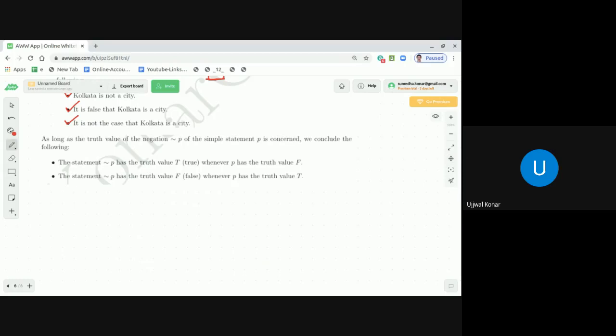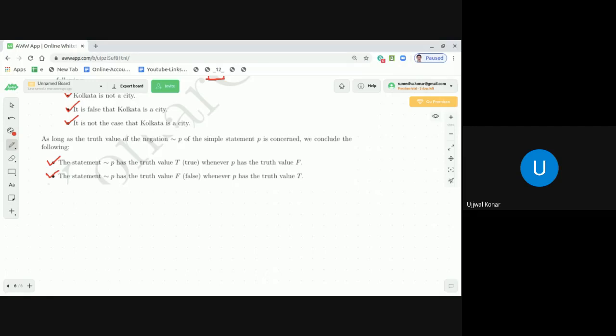The first one, the statement tilde P has the truth value T whenever P has the truth value F. And the statement tilde P has the truth value F whenever P has the truth value T.